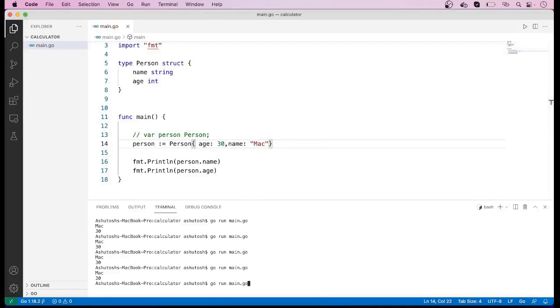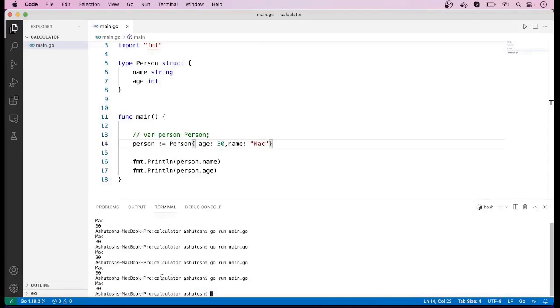Let us again run this code, and again we can see the same result. So if we use this type of key-value syntax, it is not necessary that we maintain the same order as we have defined in the structure definition. So this is all about the declaration and initialization of a structure variable.